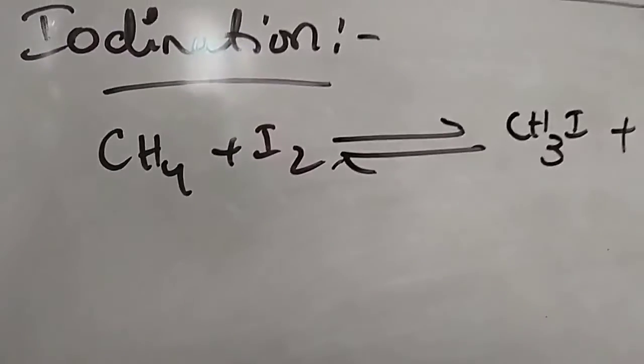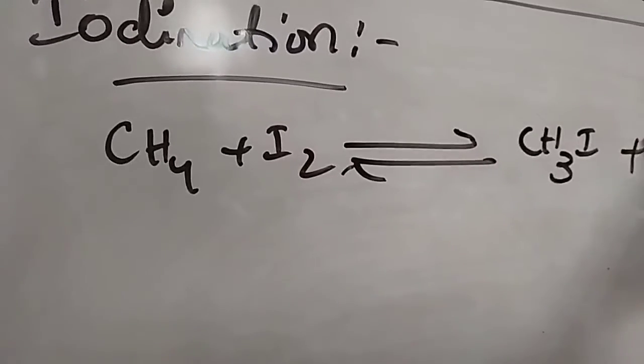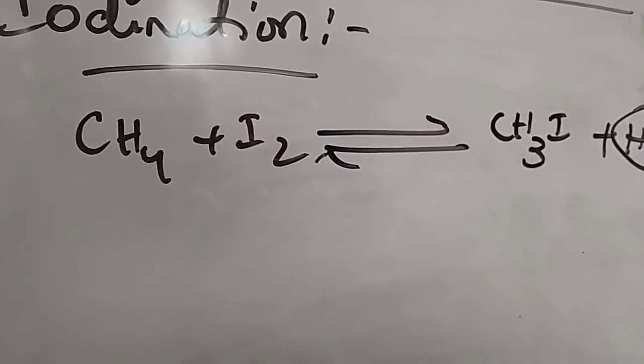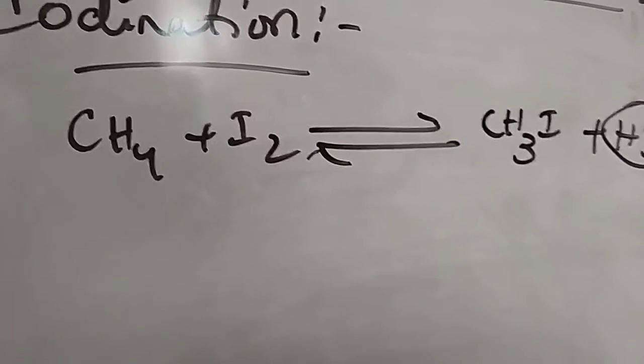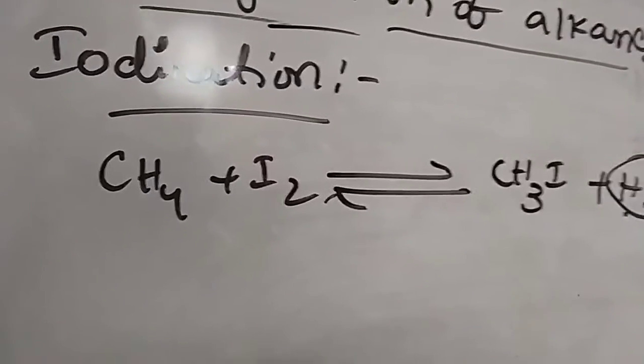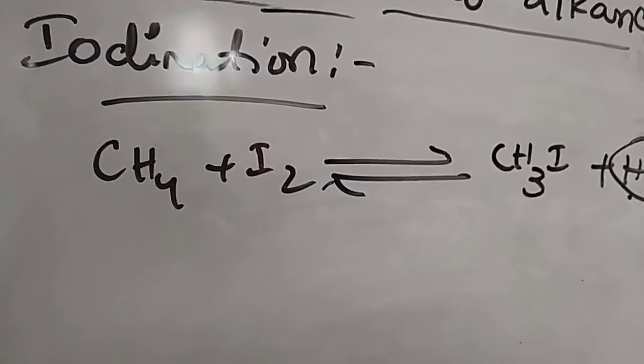That is what we said. This is forming, but unrequired products are also forming, that is hydrogen iodide. This hydrogen iodide is a strong reducing agent. Because of that, this hydrogen iodide reduces back, again giving the iodination reactants, meaning the reaction becomes reversible.